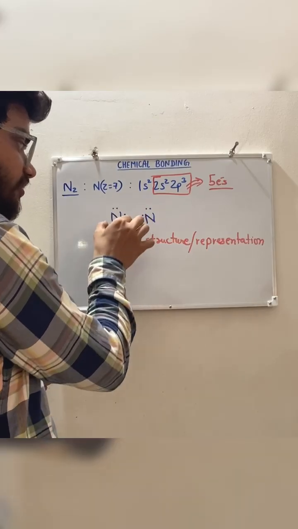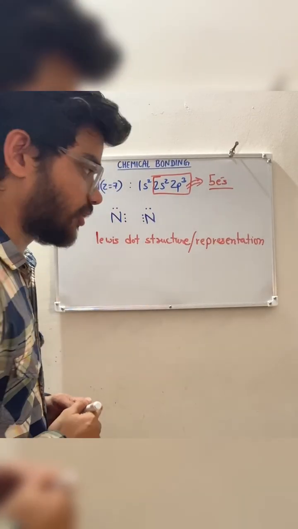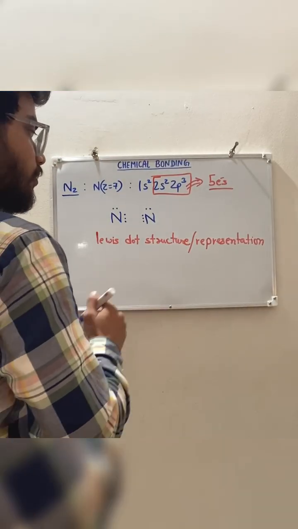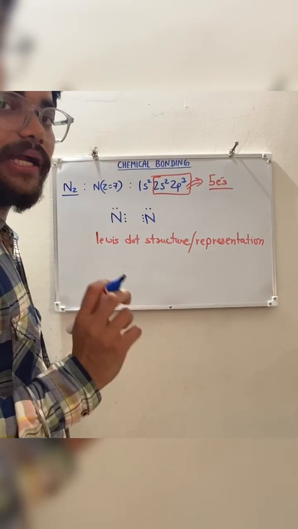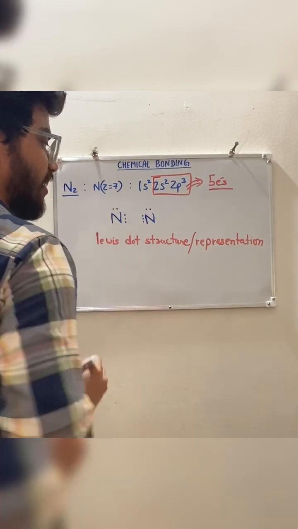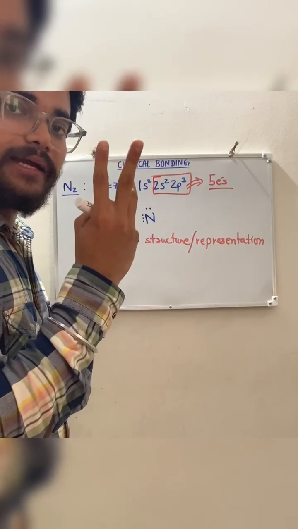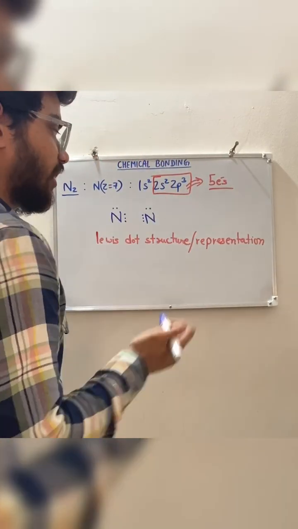This type of structure is called Lewis dot structure or Lewis dot representation, right? So now the octet rule says what? That every atom must be surrounded by 8 electrons. So see here, nitrogen has only 2 and 3, 5 electrons. It means it needs 3 electrons, and this nitrogen also needs 3 electrons.